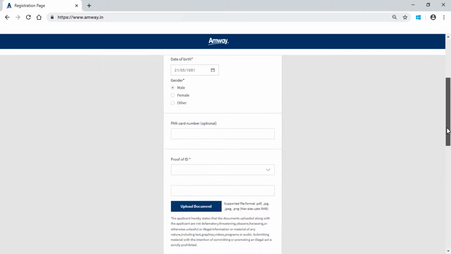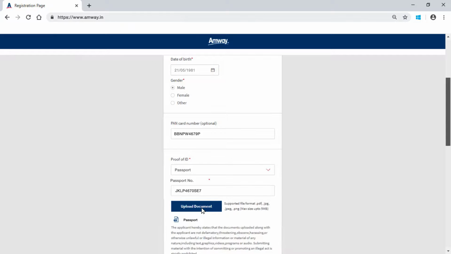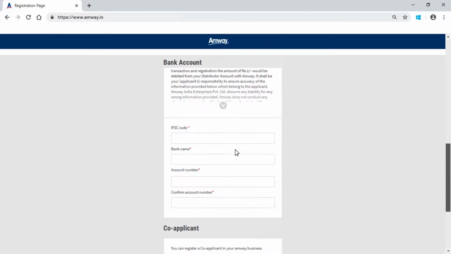You may enter the PAN card details in the given field. Select the ID proof from the drop-down menu and enter the document number. Upload a copy of ID proof by clicking Upload Document. The supported document formats are PDF, JPG, JPEG, PNG, DOC, and DOCX. Enter bank account details and IFSC code in the given fields.